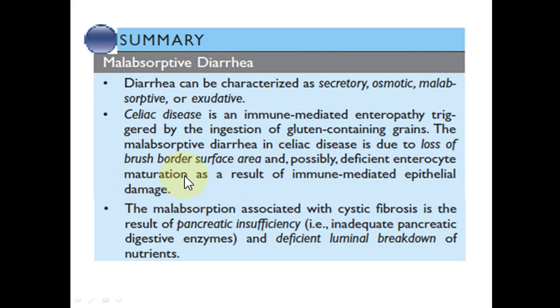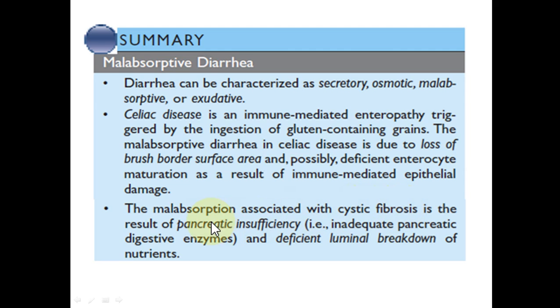And mostly when more and more epithelial cells are destroyed, the newly forming cells get little time to mature and to function efficiently.